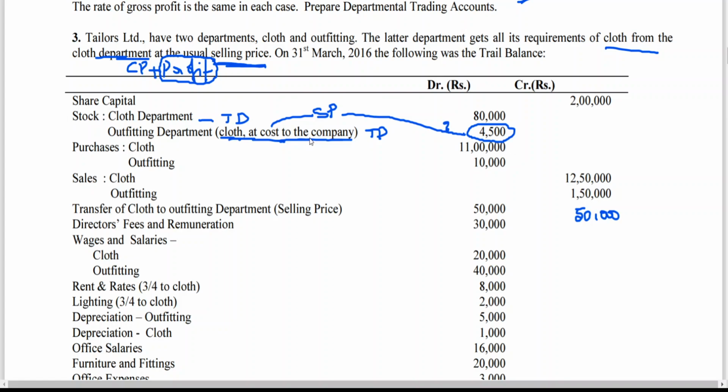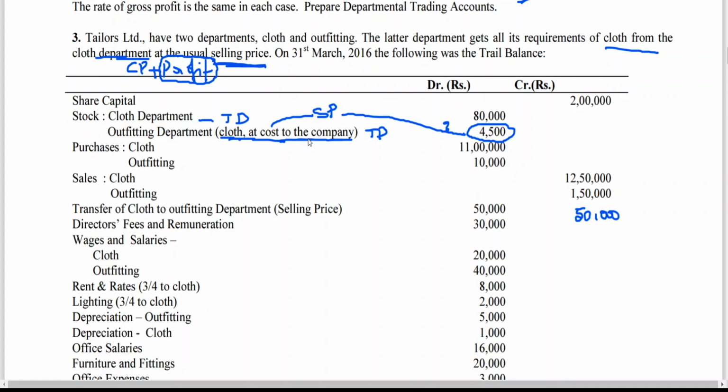Non-trading concerns, bills of exchange, joint venture, these were important topics. Final accounts. Even at foundation, partnership account was there, and again in CA Inter.